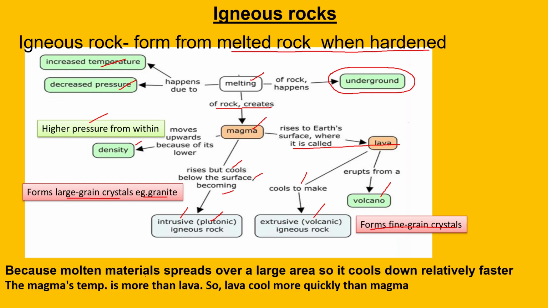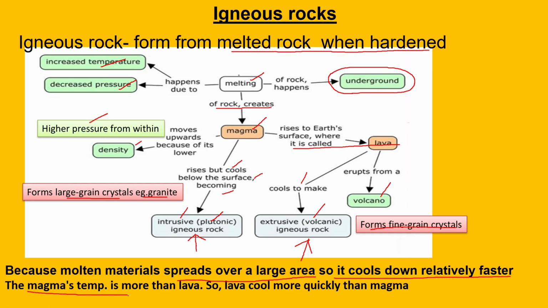Because molten material spreads over a large area, it cools down relatively faster. That is extrusive igneous material. Whereas intrusive takes more time to get cooled.